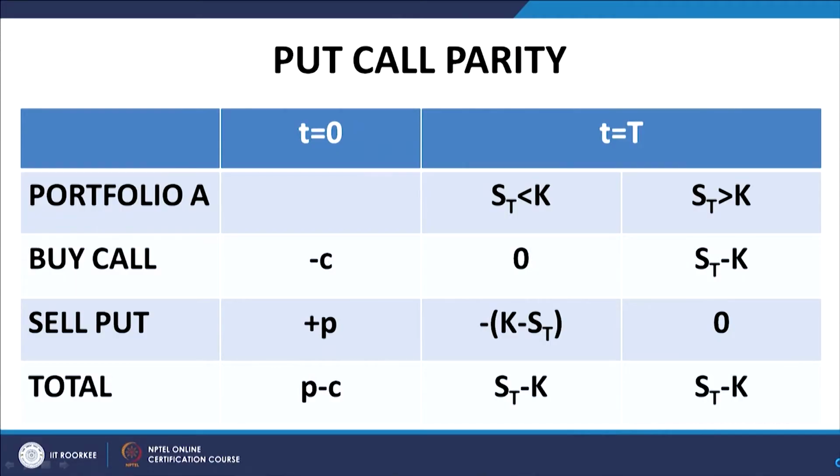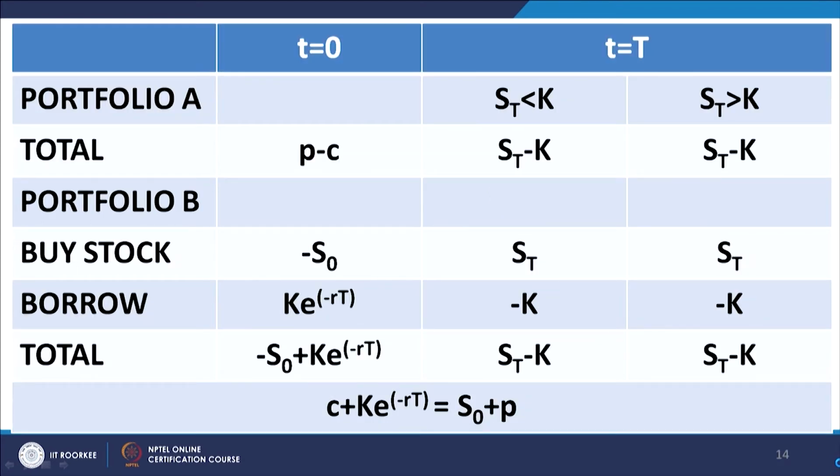So, the total payoff, as you can see here on portfolio A, in both scenarios, in both segments of the partition, ST less than K and ST greater than K, turns out to be ST minus K, and the cost of establishing the portfolio, or rather the cash outflow at t equal to 0 for establishing the portfolio, is P minus C. Let us move forward. So, this is as far as portfolio A is concerned.